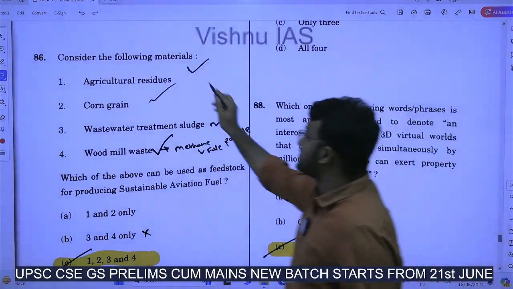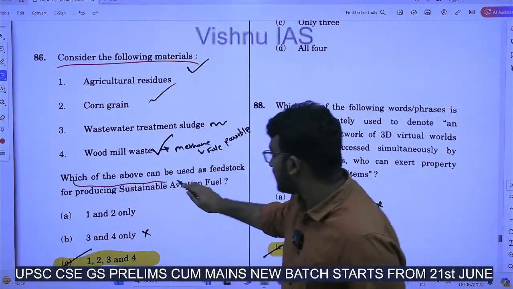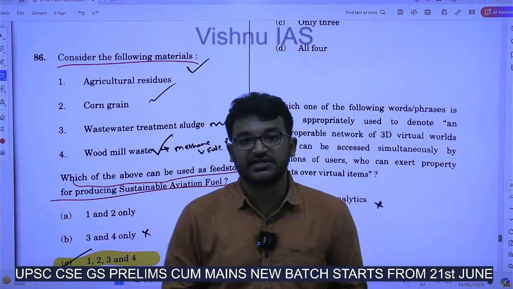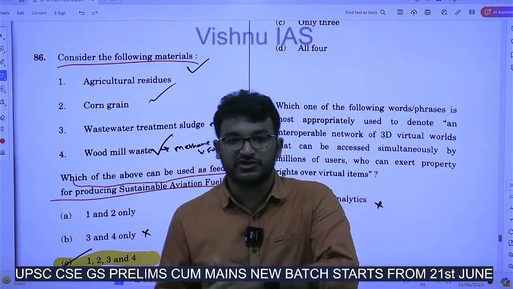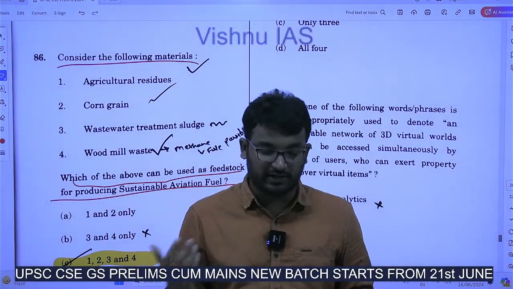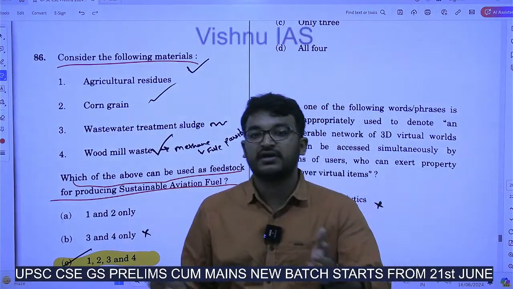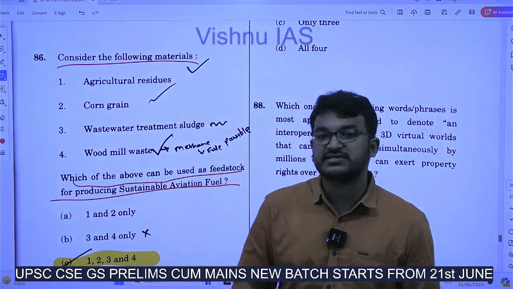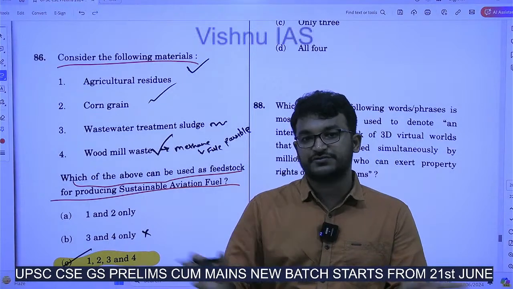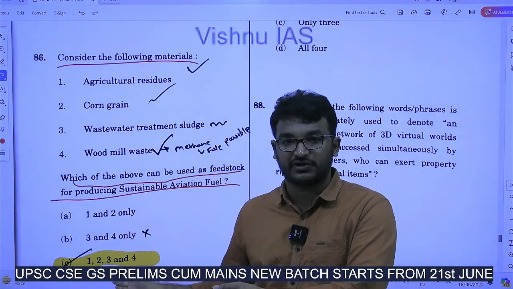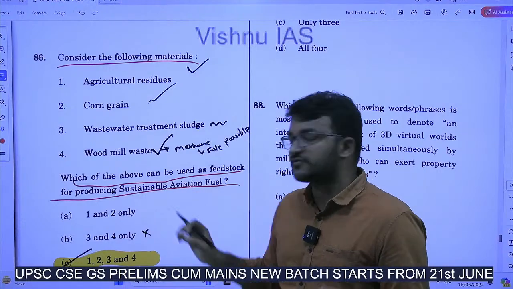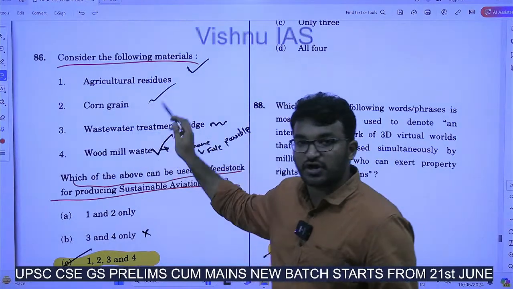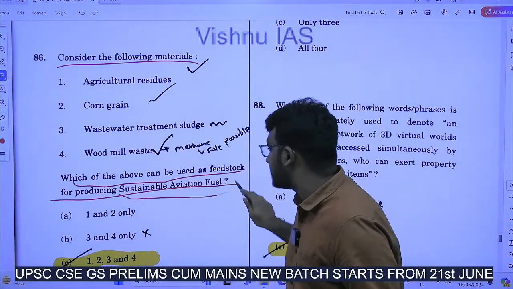Now consider the following materials. Which of the above can be used as a feedstock for producing sustainable aviation fuel? Sustainable aviation fuel means the fuel which we use in aeroplanes and all. You know about the International Civil Aviation Organization. It had recently given some guidelines that we have to transition from aviation fuel to sustainable aviation fuel. It had mandated the use of sustainable aviation fuel up to some percentage. In this scenario, they had asked which of the following feedstocks can be used in the manufacturing of this sustainable aviation fuel.